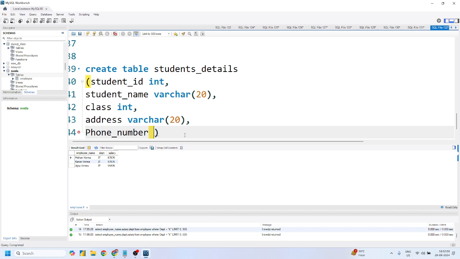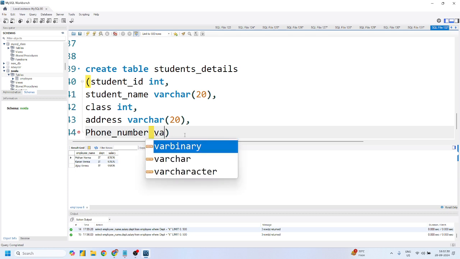Suppose student id is like 5, we can say I want to fetch all the records of students where id is greater than 5, right? But it should not be that I want to fetch all the phone numbers where it is greater than this. Is there any requirement to run this type of query? No. So I'll just simply take this as a varchar, right?